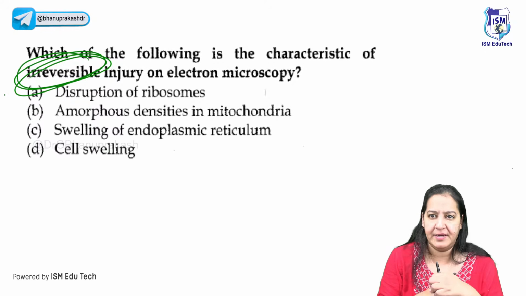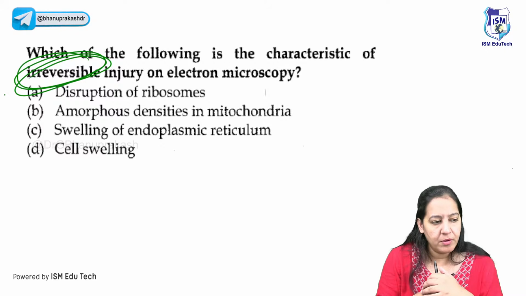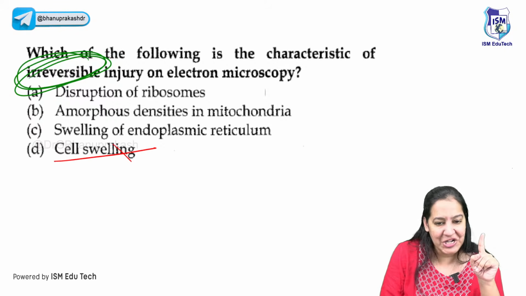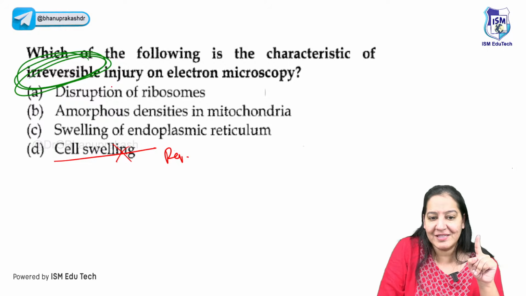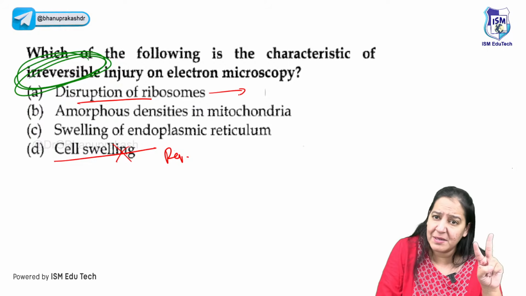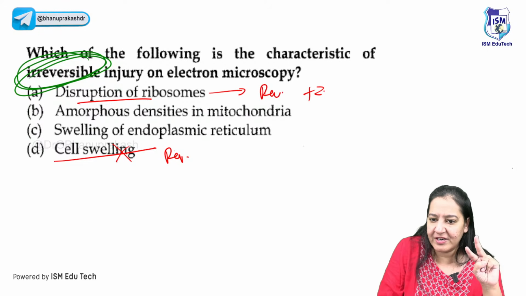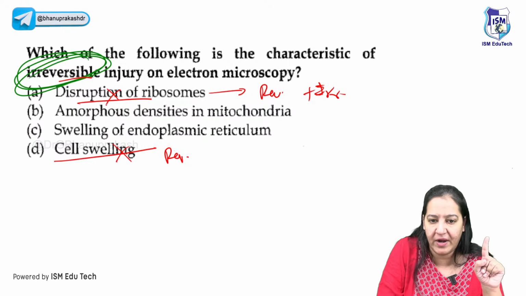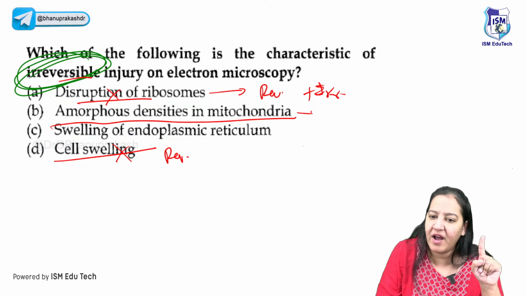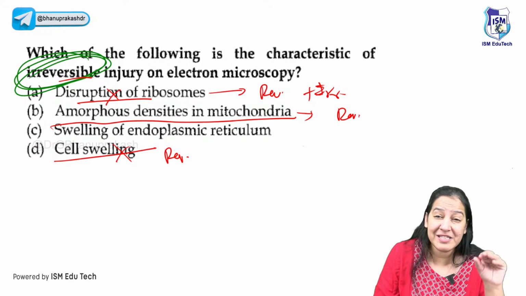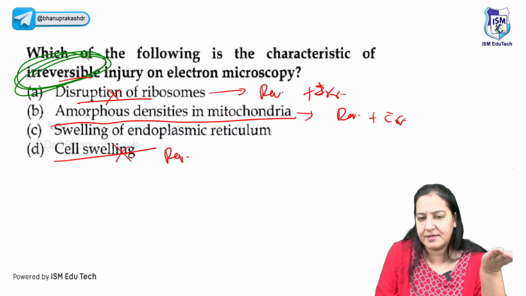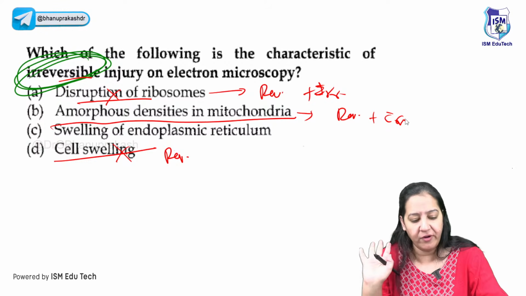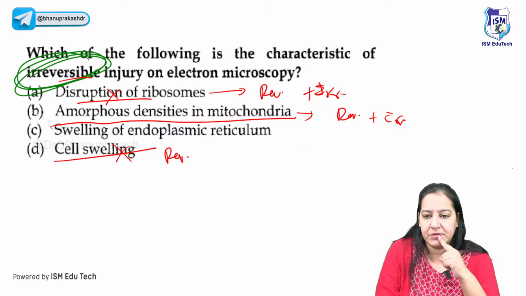It's a tricky question. Easy but tricky. So rule out the options one by one. Yes, most of you are right. Very good. Cell swelling? No, it happens in reversible. Disruption of ribosome? You will say, ma'am, it happens in both, reversible plus irreversible, but it's not characteristically only for irreversible. So I will not go with this also, right? Amorphous density in mitochondria, again, it happens in both. In reversible, small densities, but in irreversible, large densities, but it happens in both. So I cannot say it is specific for irreversible, but yeah, I'm sorry.